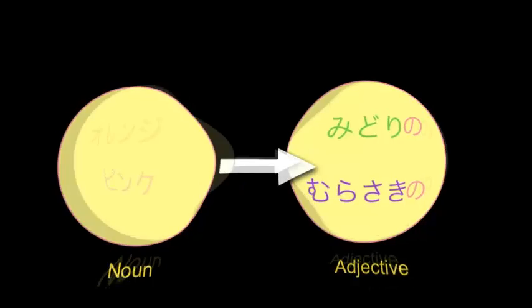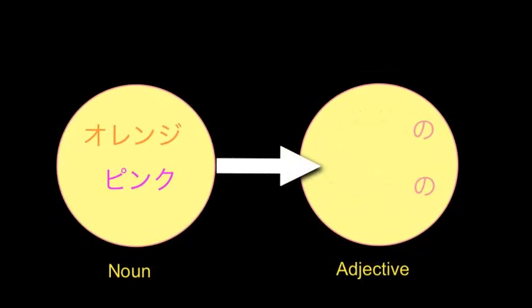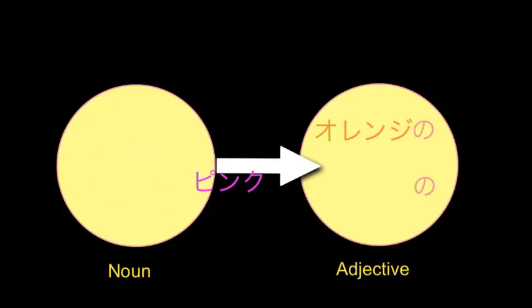Our final group of colours are the most modern. They've been imported into Japanese over the last 100 to 150 years, and they come from foreign languages other than Chinese, mostly English. They also only function as nouns. They cannot become adjectives, and so they are linked with other nouns with our linking particle no. For example, orange, that's easy to see is orange, and if we want to say an orange pen, we would say orange no pen. Pinku. Again, to link pinku with another noun, you use the linking particle no, and you get pinku no pen, for example.